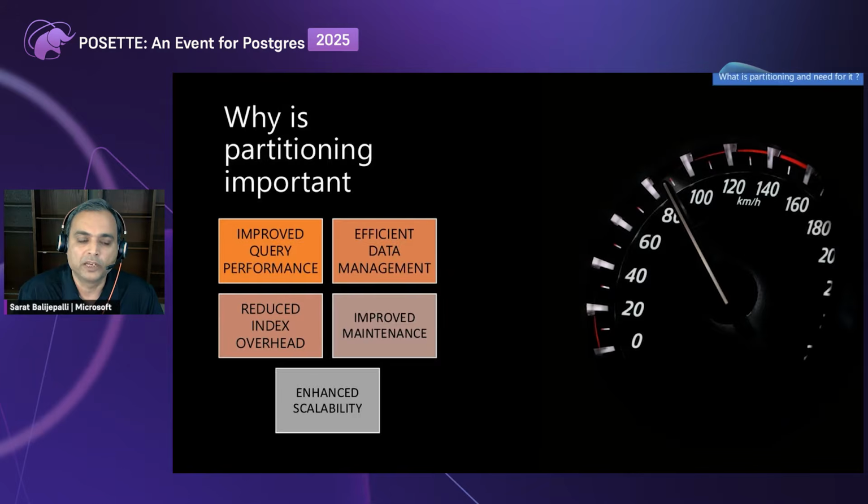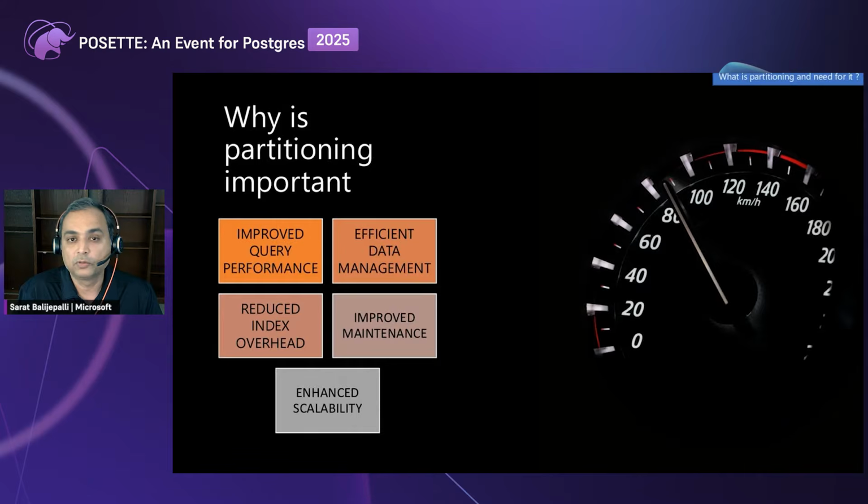One is improved query performance. Second is reduced index overhead. Third one is efficient data management. Fourth one is improved maintenance. Fifth one is improved scalability. So I'll talk about improved query performance and improved maintenance to start with. Improved query performance, because when you partition a table, say you have a table of 200 GB in size, and we do five partitions of 40 GB, then we have smaller chunks, and we have queries running on these small child tables. Then it doesn't have to scan the entire 200 GB. It has to only look into the 40 GB. Definitely, the query performance would be better.